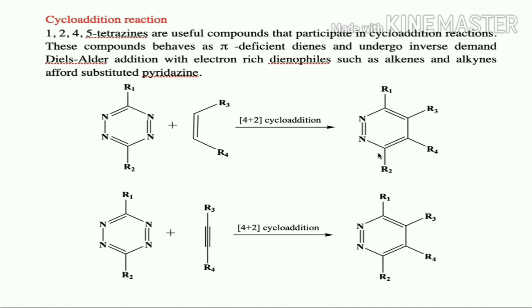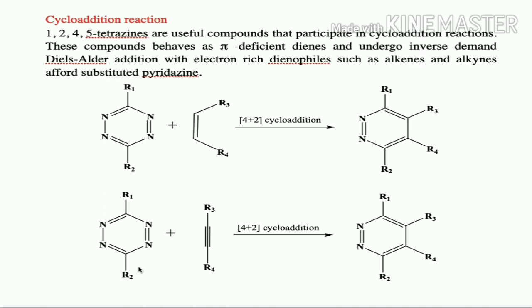So substituted pyridazine can be prepared from cycloaddition reaction of 1,2,4,5-tetrazine by reaction with alkenes or alkynes. So it is an inverse demand Diels-Alder reaction. Here substituted 1,2,4,5-tetrazine is going to act as diene. It is going to react with the electron rich dienophile, and it is going to lead to the formation of pyridazine derivative, which is a diazine.